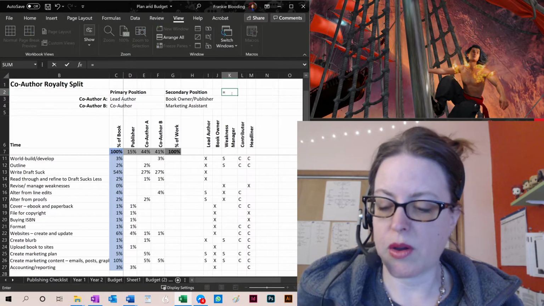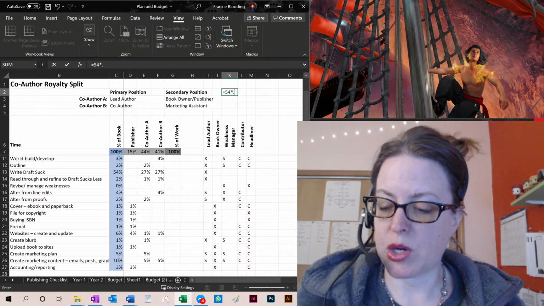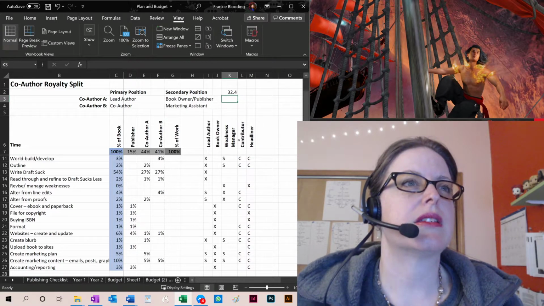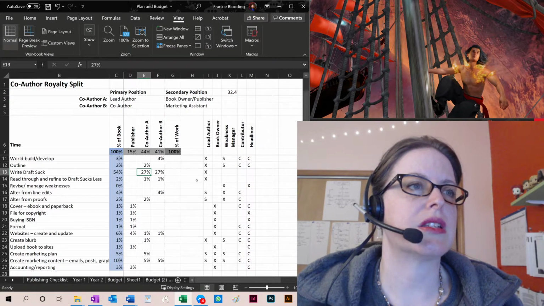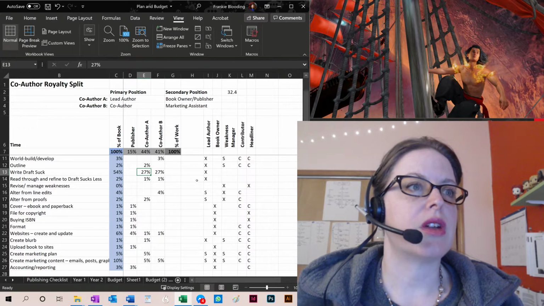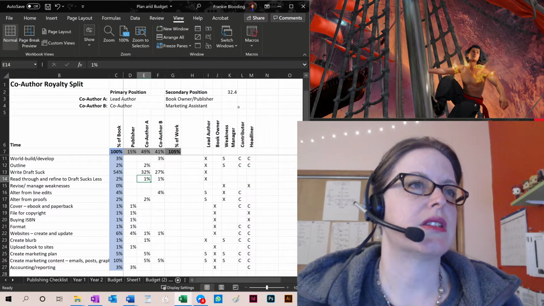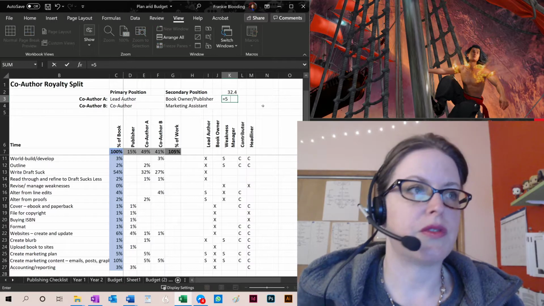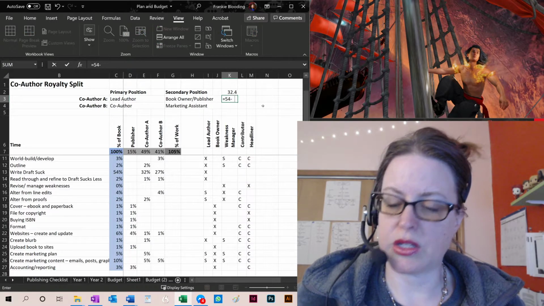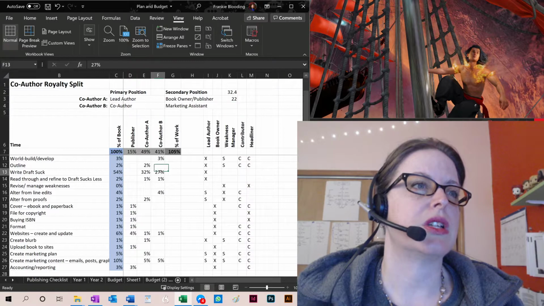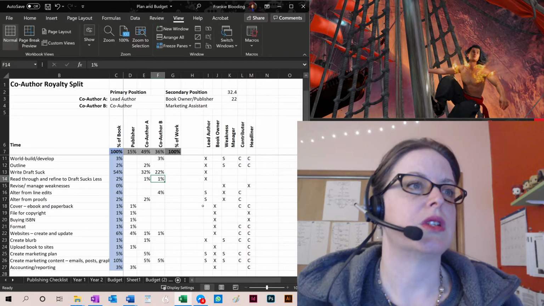So I'm just going to go up here because I don't remember what it is. Okay, so it's 32%. So author A is going to get 32%. And 54 minus 32 is 22, and that becomes 22%.